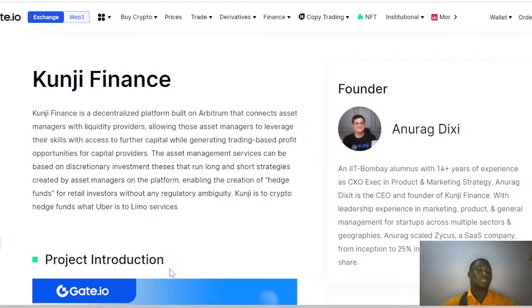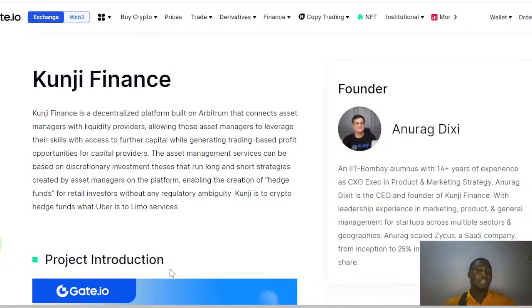They connect asset managers with liquidity providers, allowing these asset managers to leverage their skill with access to further capital while gaining trading-based profit opportunities for capital providers. So that is one factor that we need to consider when looking at this project, what they are really all about. That is a very important point. Now the asset manager service enables asset managers on the platform to create hedge funds, and also serves retail investors without any regulatory framework being put in place.